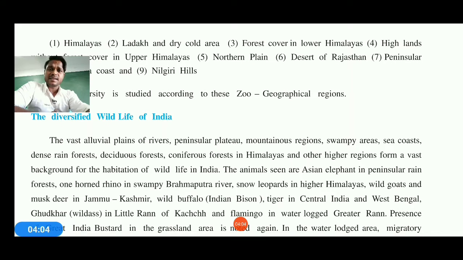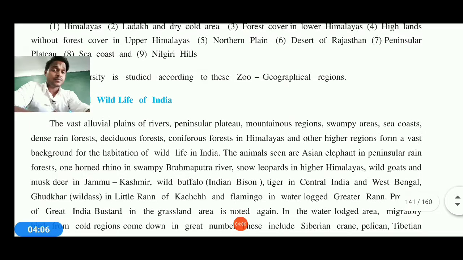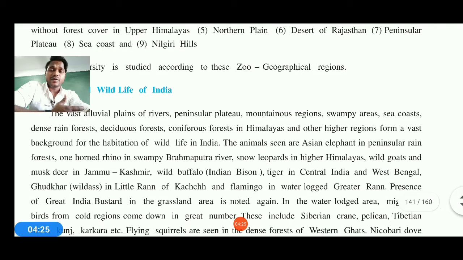So this paragraph says that the vast alluvial plain of the river peninsula, meaning South India, I'm talking about South India. The large diversified rivers of the peninsular plateaus, mountain region, swampy areas, sea coast, dense rainforest, deciduous forest, and coniferous forest. These forests we already read about in chapter number 17. The animals seen there include the elephant, the peninsular animals, and other Asian animals. The peninsular rainforest is also a good home for the one-horned rhino in the swampy forest of the eastern side, the Brahmaputra river.